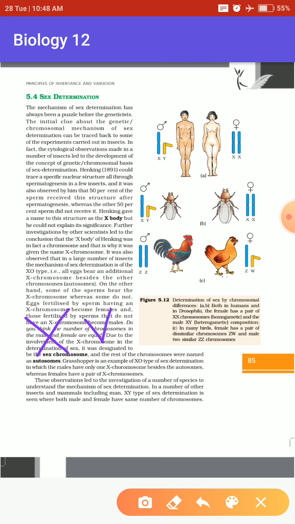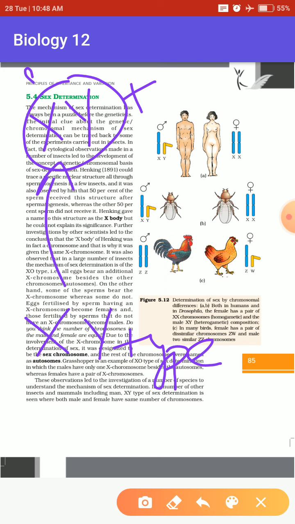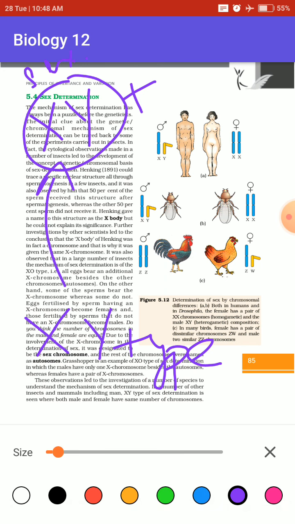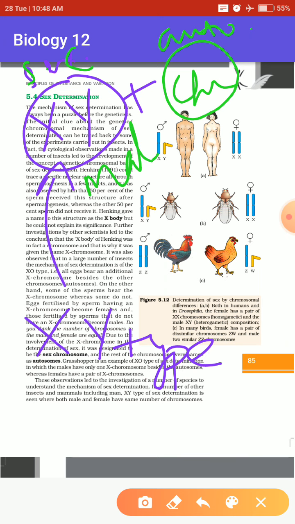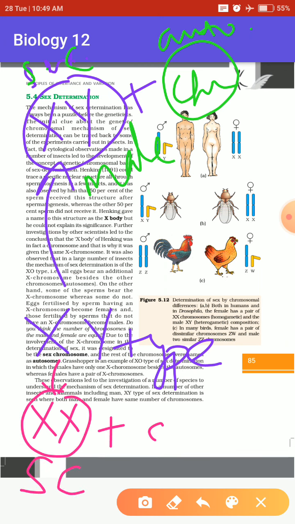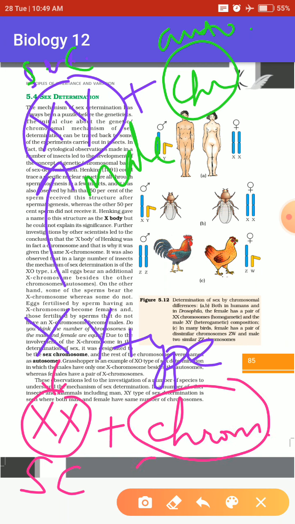Similarly, there was also the XY type of chromosomal structure, where the males carried XY plus the other chromosomes, which are the autosomes. XY was the sex chromosome, and that was the male. And females had the XX type, which was the sex chromosome, plus the other chromosomes known as autosomes, and they were the female.